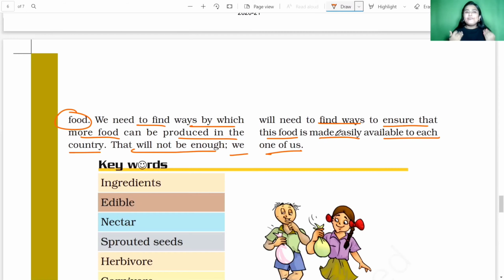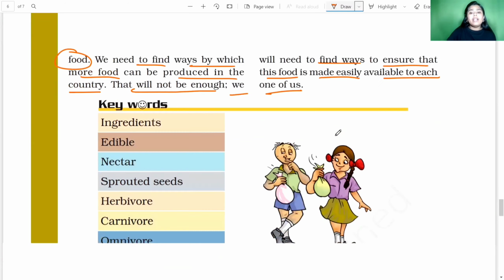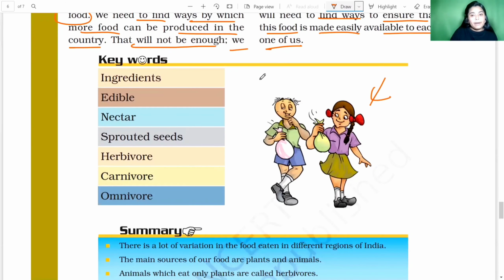So as the future citizen of our country and the future minds of our country, we as children should find a lot of ways to produce food more easily and make food easily available to the poor people, right, of our country.